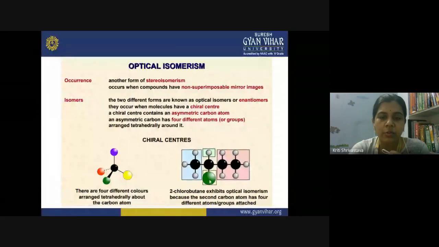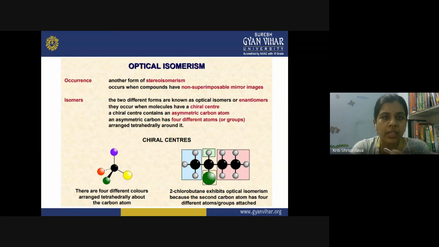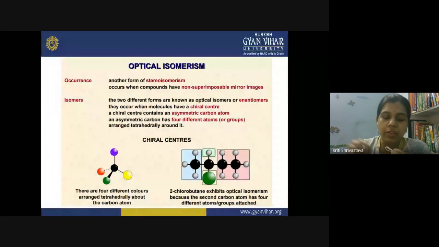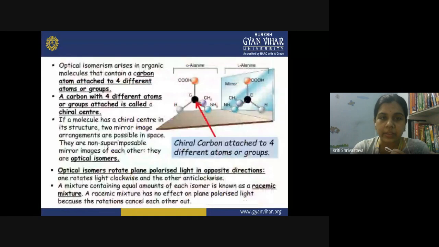The mirror image is non-superimposable with the original molecule, and therefore in such a case your molecule has two enantiomers. So here the chiral center is an asymmetric carbon atom, and the asymmetric carbon atom contains four different atoms or groups on all four valencies. So if you have to identify a chiral center, the center of asymmetry in a molecule, then simply you find out the different atoms attached on the four valencies of the carbon. And if they all are different, then you can say that yes, this is the chiral center.